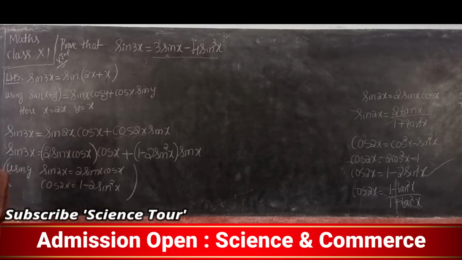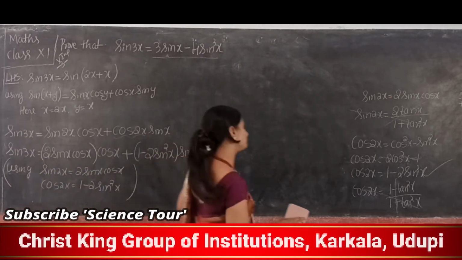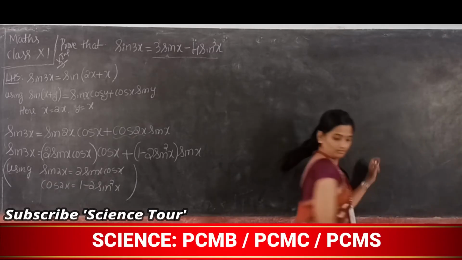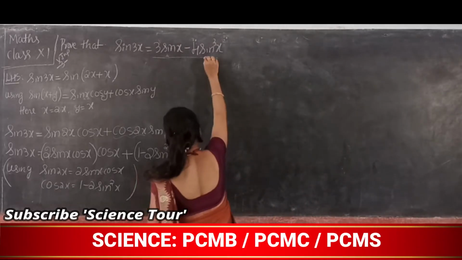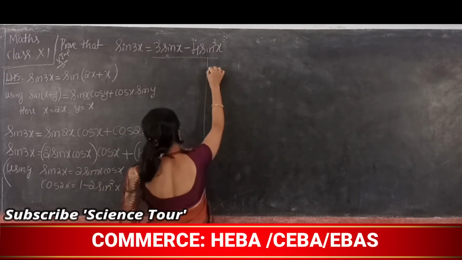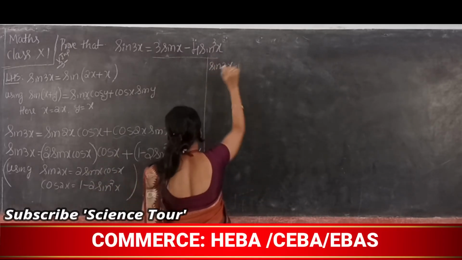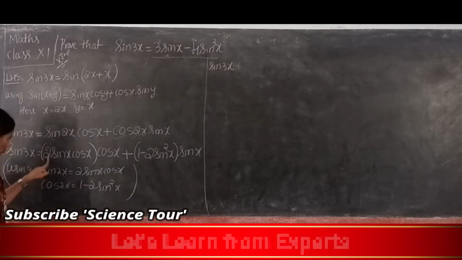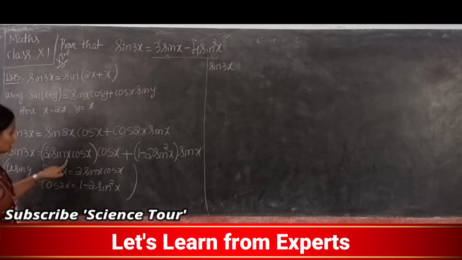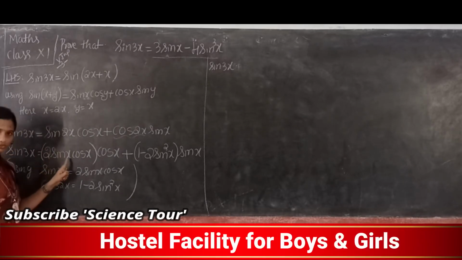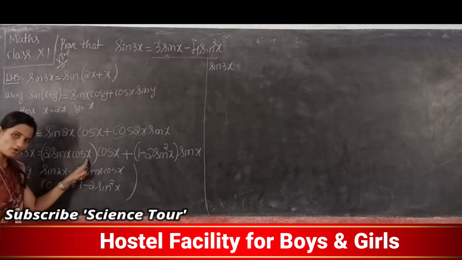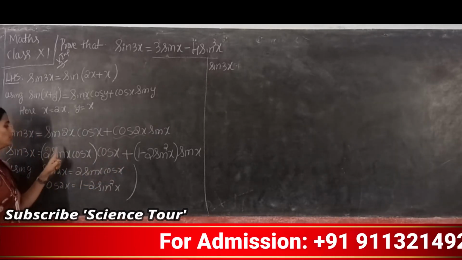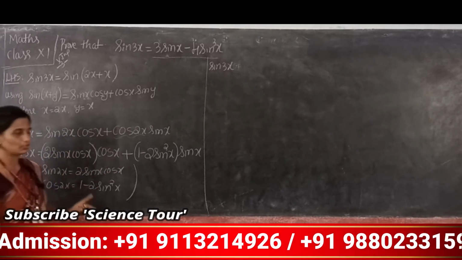I use those formulas. So now next is, yes, simplification. So sin 3x is equal to sin 3x. See that first function. First function is what? First function is 2 sin x. See, read it. 2 into sin x into cos x into cos x means multiplication. 2 into sin x into cos x into cos x.